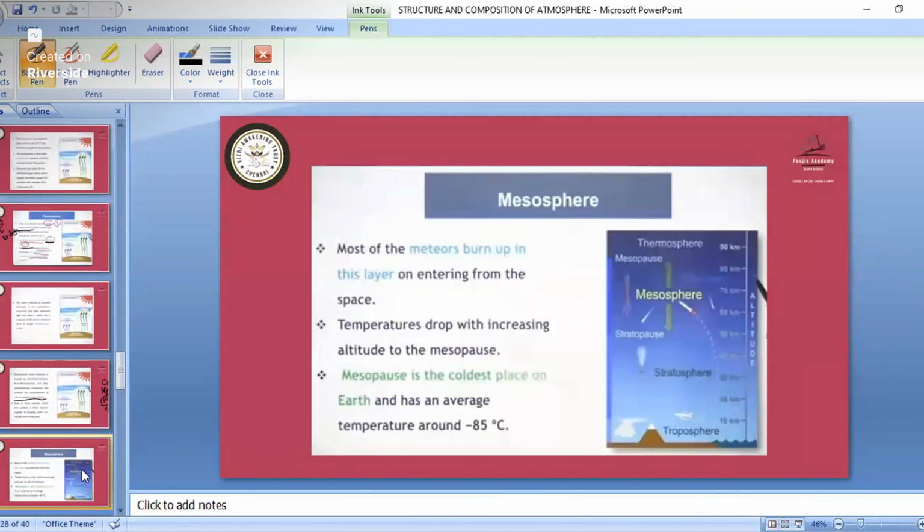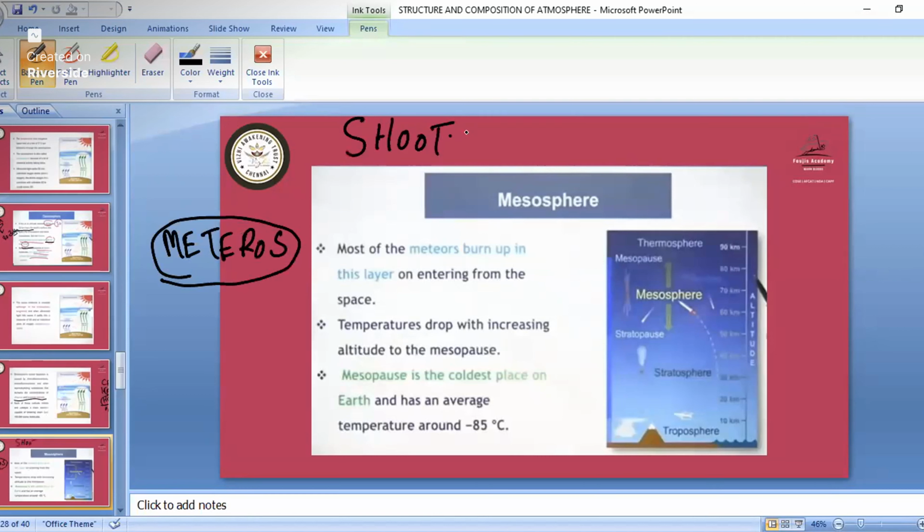Then the third layer we have is the mesosphere. While studying in the starting class, we saw that meteors, from the upper parts when they have broken, the smaller parts change into asteroids, then you can say meteorites, then the smaller parts became meteors. So when the meteors enter this layer, they burn up in this layer. You'll be seeing it like a shooting star. Everyone will say that we saw a shooting star, like a light.